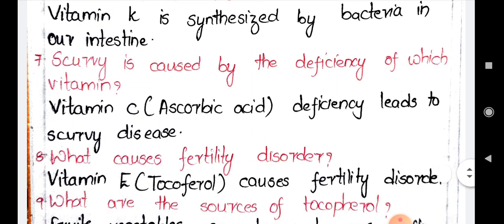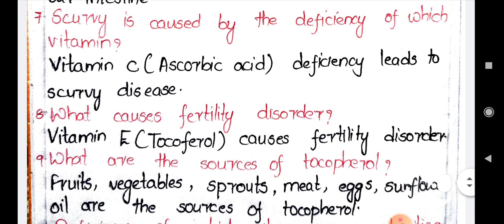Next question. What causes fertility disorders? Fertility disorders, in men or women, are caused by a deficiency of vitamin E, that is tocopherol. The chemical name of vitamin E is tocopherol, and its deficiency causes fertility disorders.